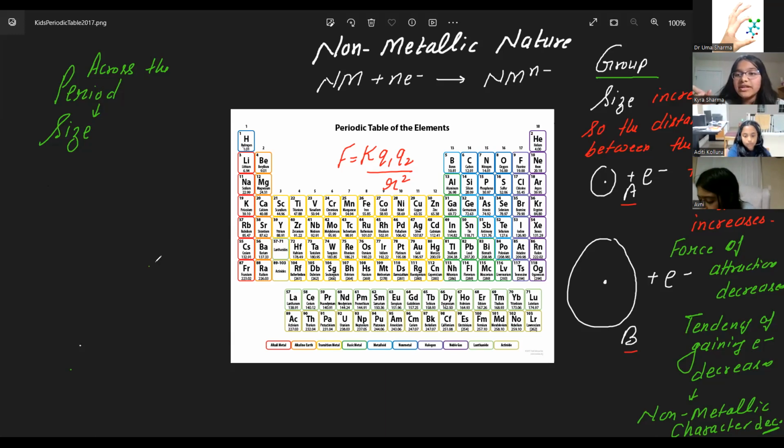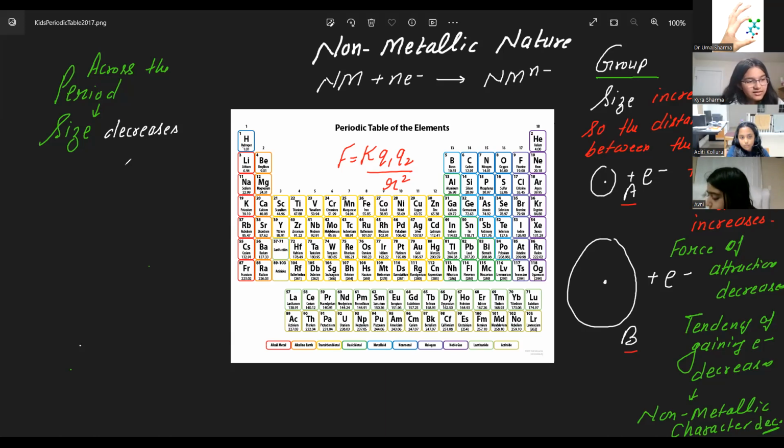Oh, across the period it decreases. I remember now. It's because when there are more electrons and more protons, the force of attraction gets greater, and the cloud of electrons comes closer to the nucleus. Perfect explanation. So size decreases across the period.